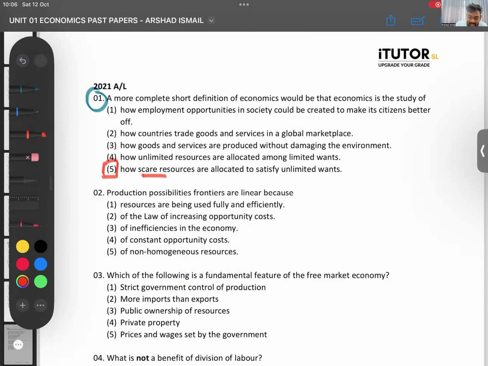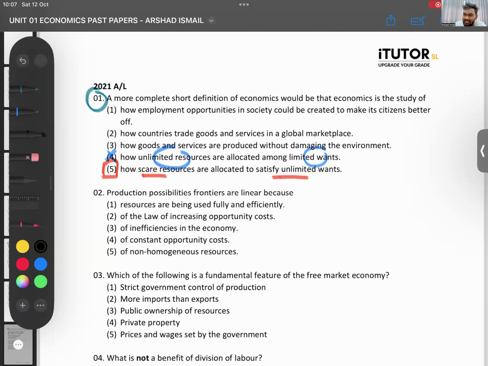Scarce resources are allocated to satisfy unlimited wants. Not number 4. Some of you gave me 4. Number 4 is very close, but it says unlimited resources. We don't have unlimited resources, and it's saying limited wants. Wants are unlimited, resources are limited. They have switched the two. So that is where 4 is wrong.